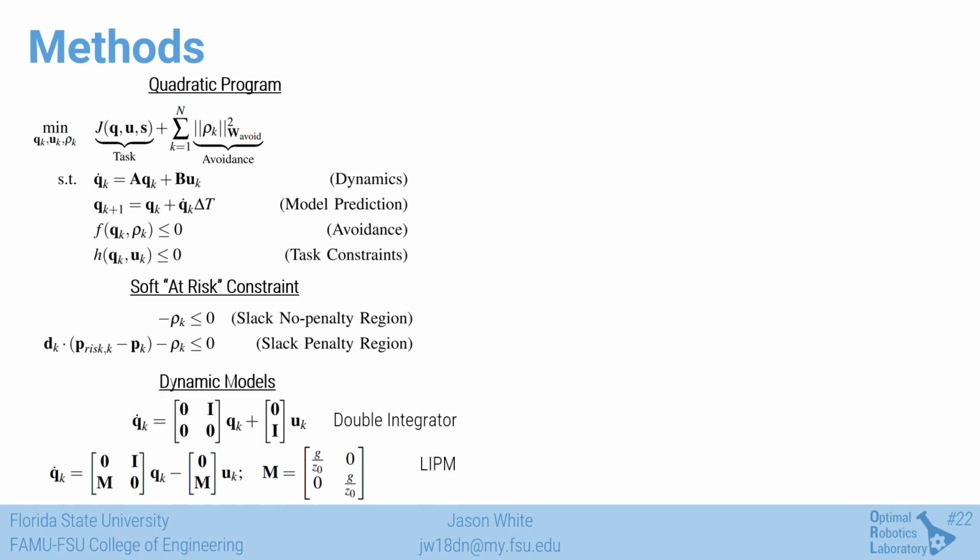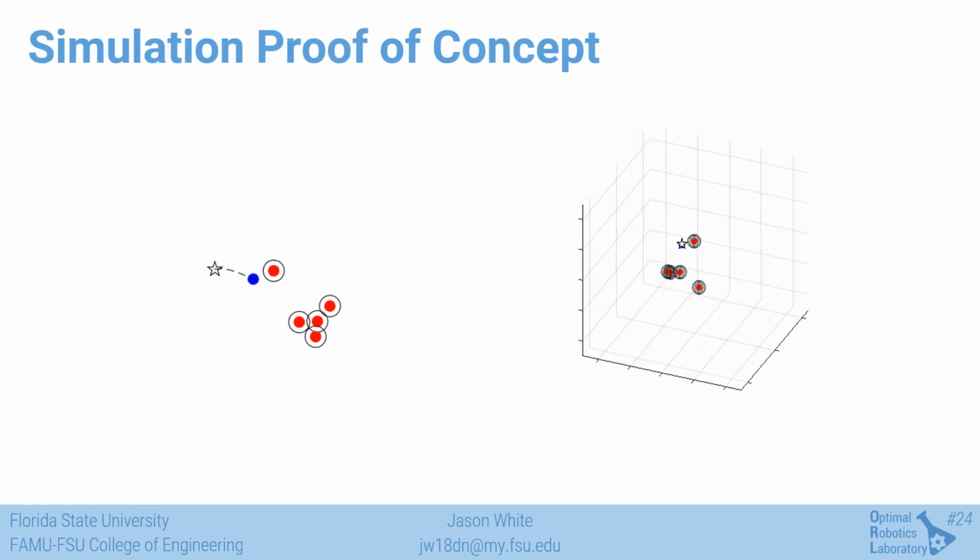In the following slides, we demonstrate that reduced order linear plant models are effective with high degree of freedom terrestrial and aerial vehicles. When simulating the double integrator, we find the agent strategically avoids an accelerating obstacle. Extending this method to multiple obstacles yields similar results. Instances seen here have 5 adversary obstacles simulated in 2 and 3 dimensions. The soft constraint radius around each obstacle is represented as the black circle or sphere, and the optimal trajectory generated is the black dashed line.